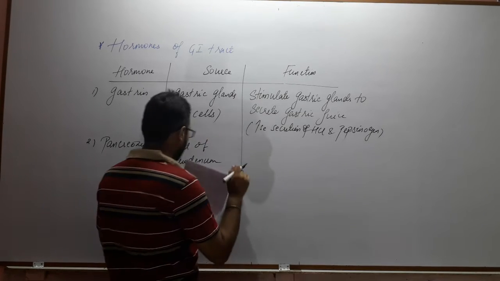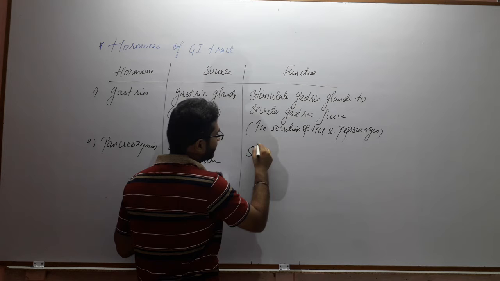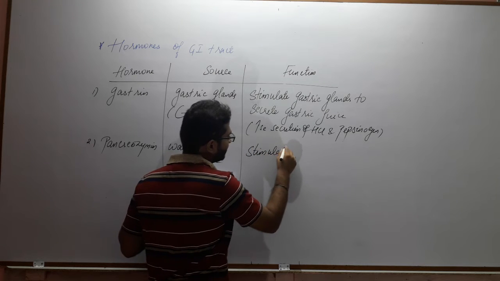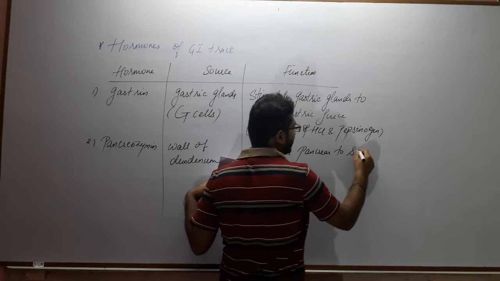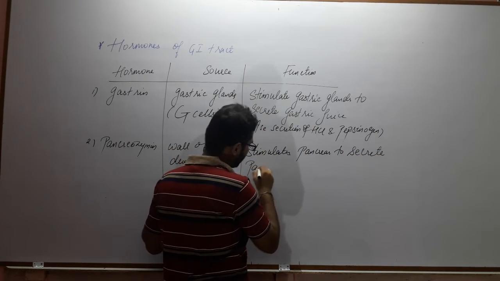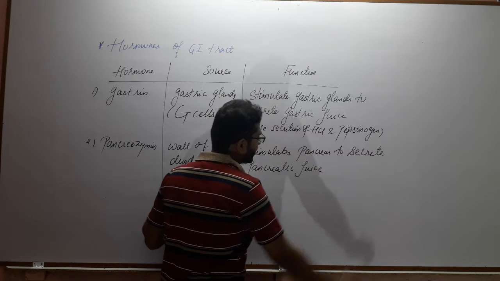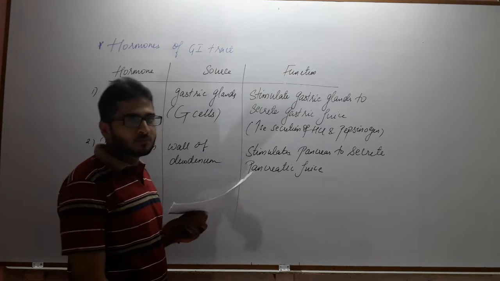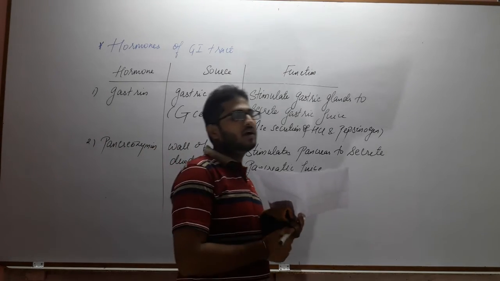So pancreozymin is secreted by the wall of the duodenum, and the function is that it stimulates the pancreas to secrete pancreatic juice, and this juice plays a major role in the digestion of proteins, fats as well as carbohydrates.